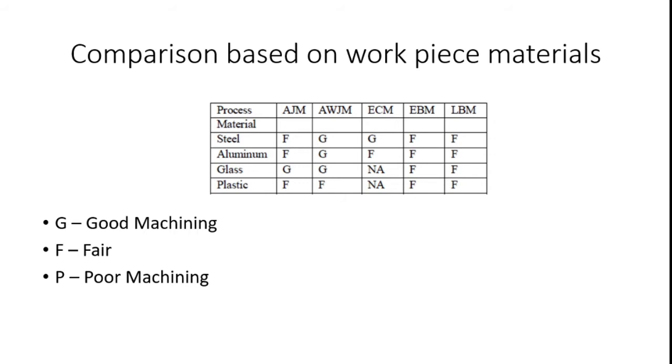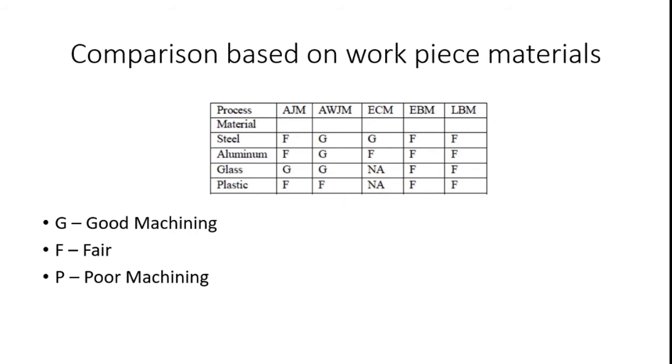Electron beam machining and laser beam machining produce fair quality because of the reflection of light waves from the glass, so they give poor quality and are not able to machine the workpiece material. And then plastic.